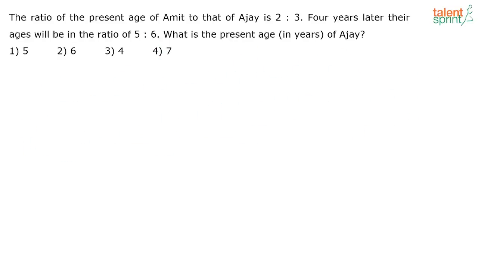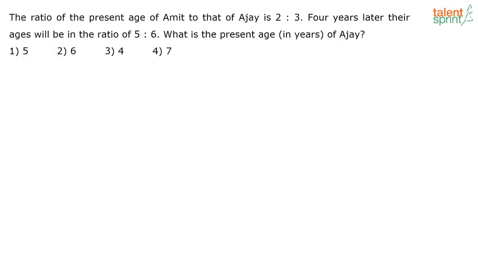Next one. The ratio of present age of Amit to Ajay is 2:3. 4 years later, their ages will be in the ratio 5:6. What is the present age of Ajay? Okay, see here in this question, immediately what comes to our mind is that, since we say that the ratio between the present ages of Amit and Ajay is 2:3, we tend to take a multiple of 3 and take 6 as the answer.